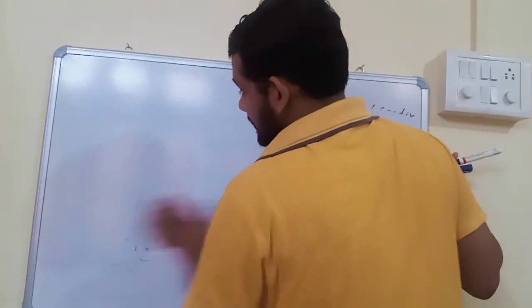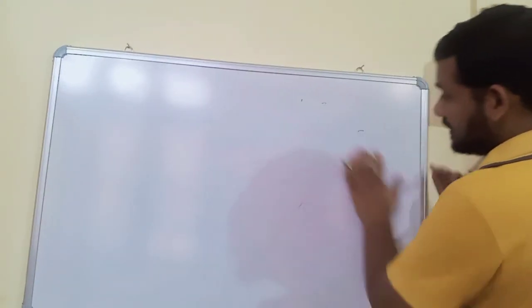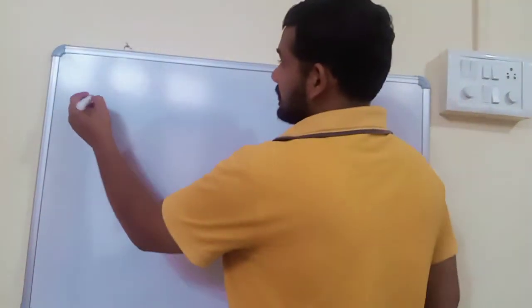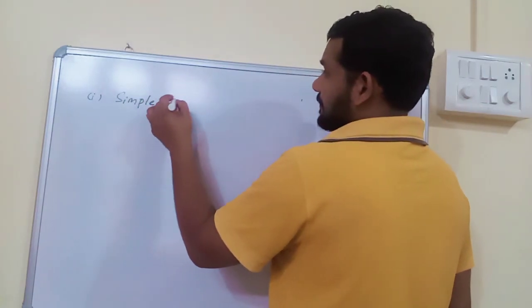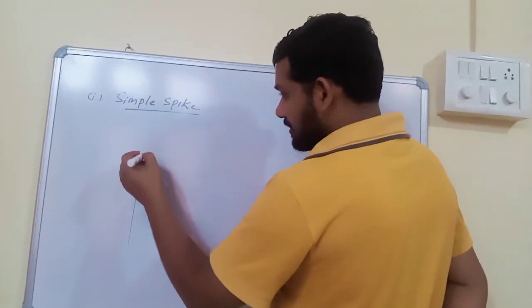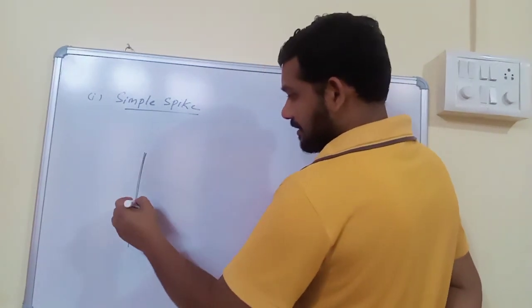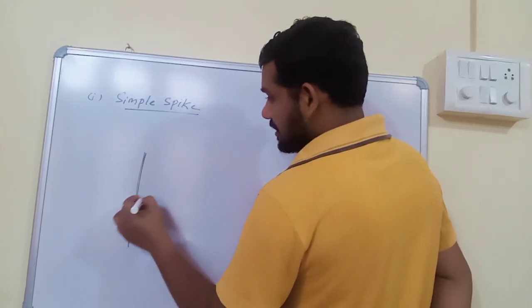Next important type is simple spike. In simple spike, the peduncle is elongated and unbranched, and this unbranched peduncle has sessile flowers.